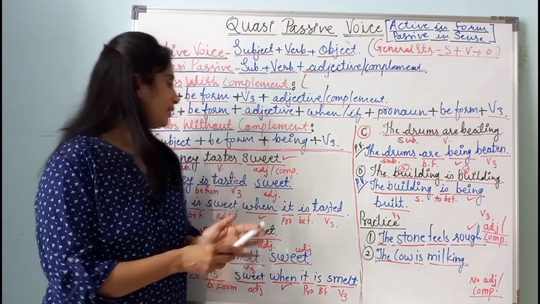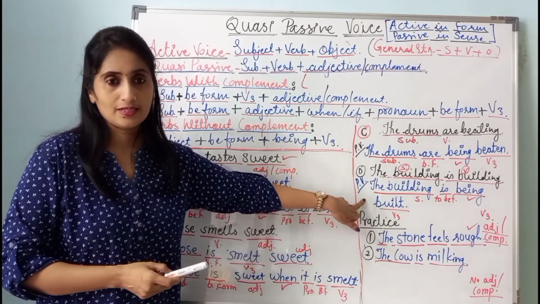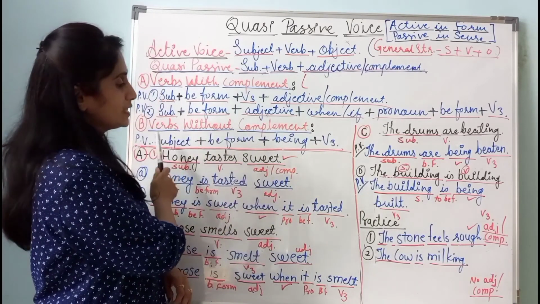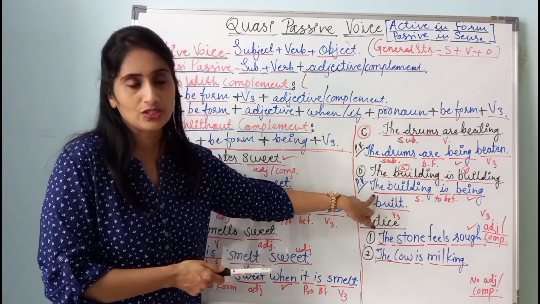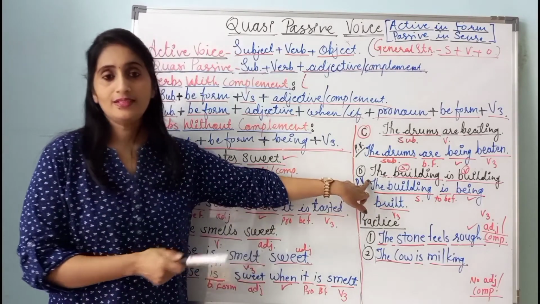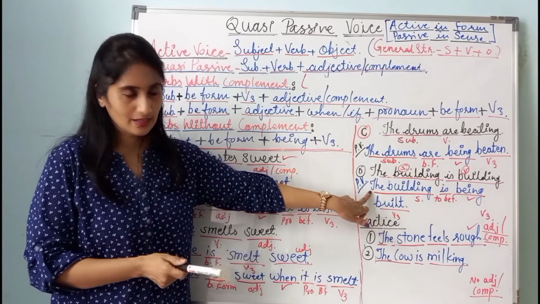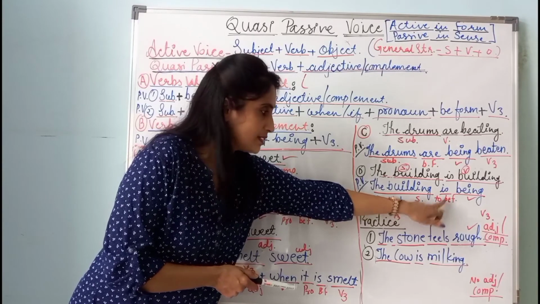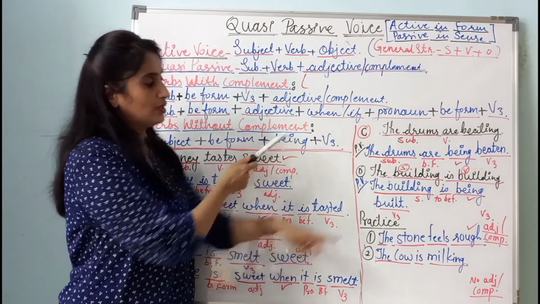Now we have to convert this sentence into passive voice. For this, let us take the help of this structure and convert the sentence. First of all, according to structure, we have to take subject. In this sentence, the subject is the building, and so it is written here, the building. Then what? Be form. The sentence is in present continuous tense. The building is singular in number, so the to be form used here is. Then what? According to structure, put being.